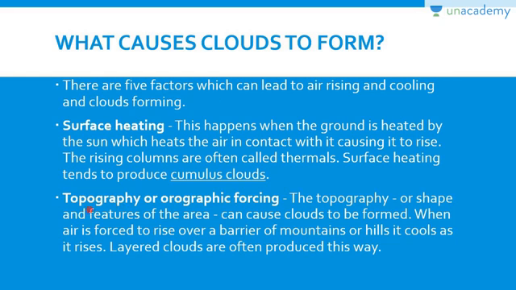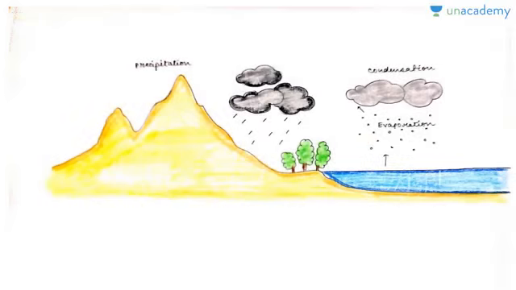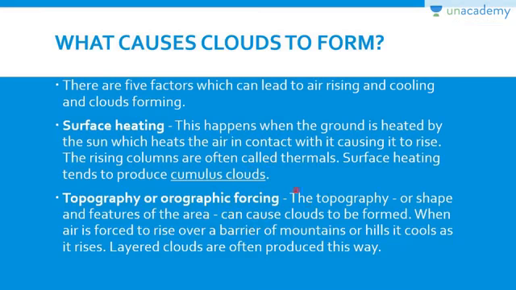And the other factor is topography or orographic barrier. Now the shape and the features of the area can also cause clouds to be formed. Suppose there are mountains or hills, right? So the wind is forced to ascend. You can see it here. This is the mountain, right? And if the wind is forced to ascend, then also it will cool beyond the level of condensation and clouds will be formed, okay? So the orographic barrier or orographic forcing is another reason for cloud formation.